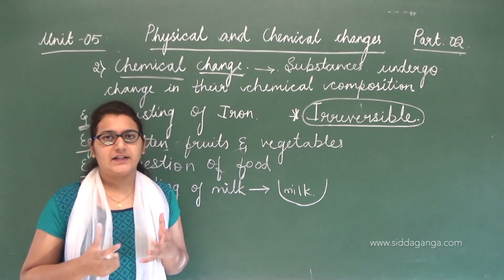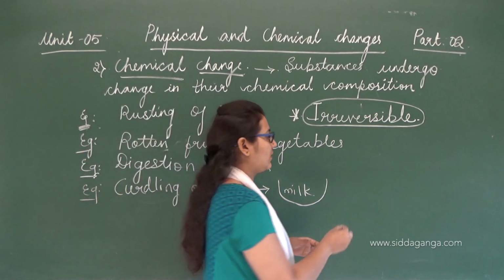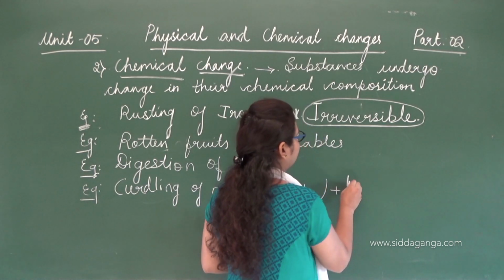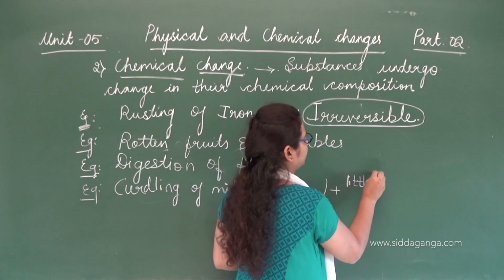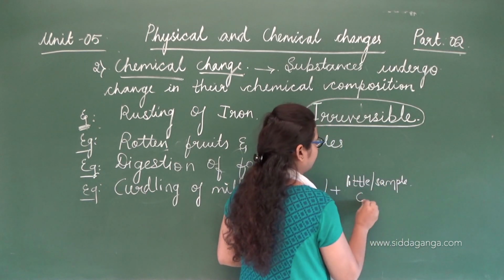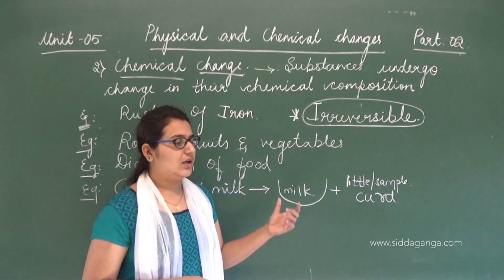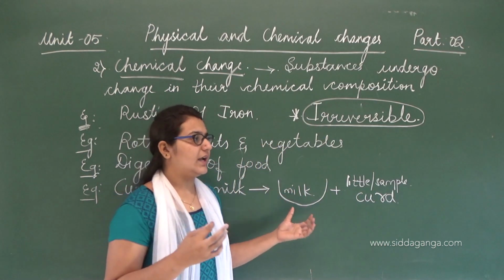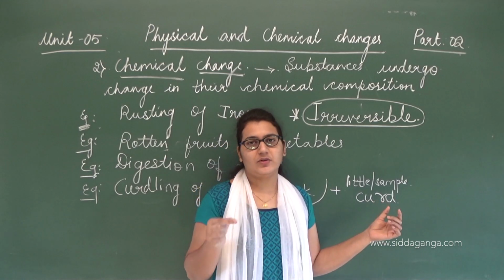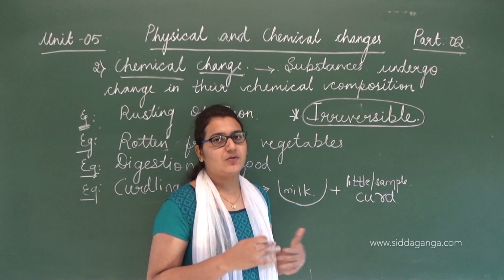In a bowl you have taken milk here, and to this add a little sample of curd. Take milk in a bowl and add a little amount of curd into that, and leave this overnight.